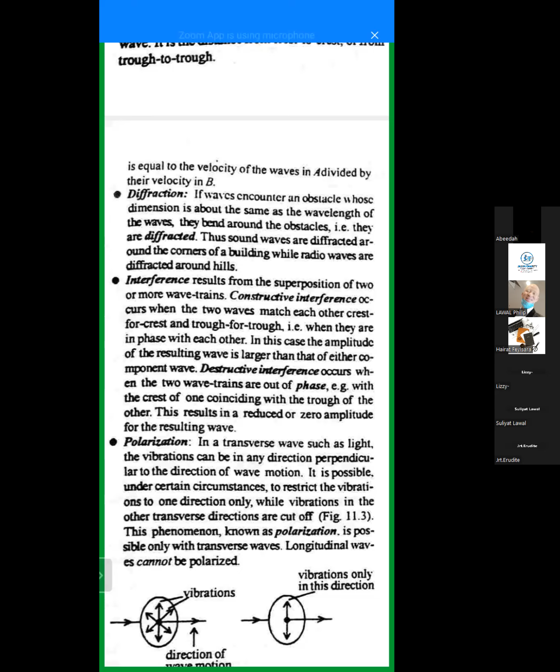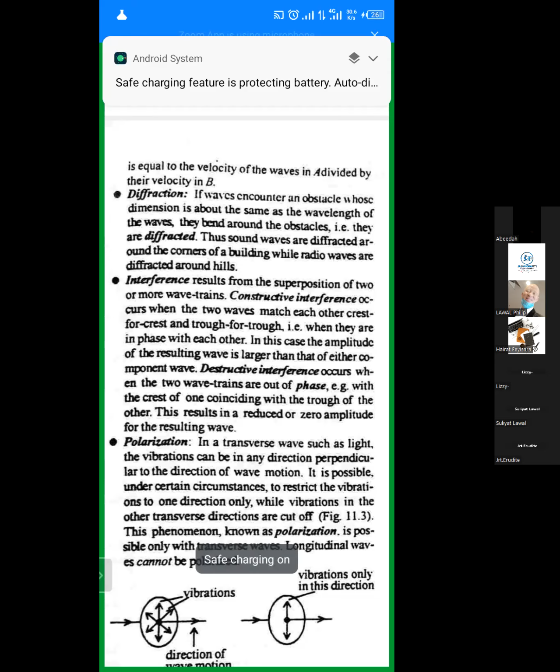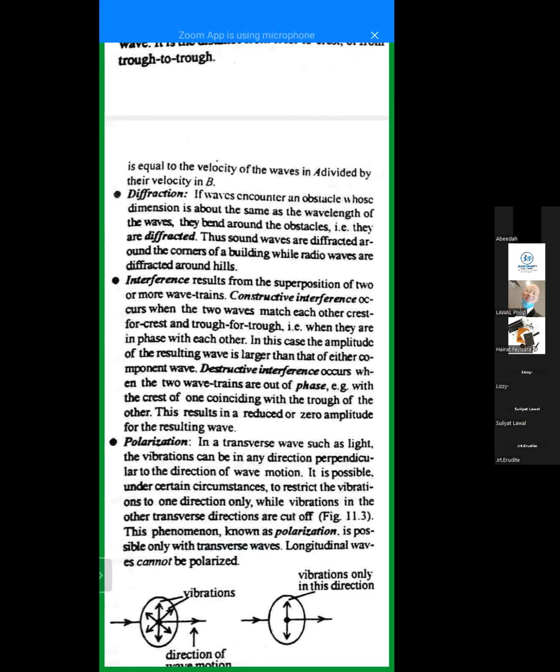For destructive interference, I'll give you a very practical situation around all these things that you need to know. Let's assume we have two people that are singing. When you combine the two voices, there are some people that when they combine together to sing, you will enjoy the song because of the way the nature of the sound is combined together. That one is called constructive.